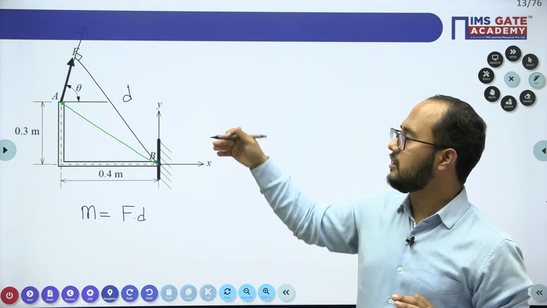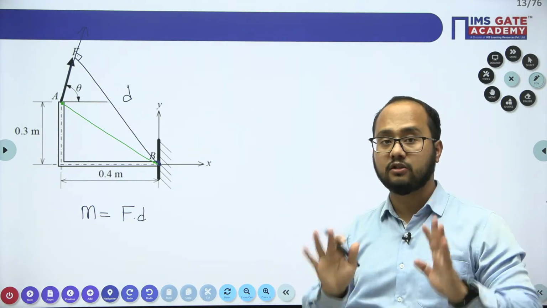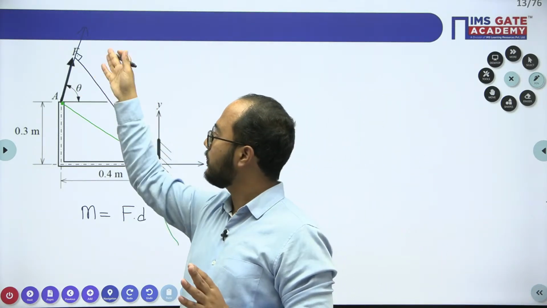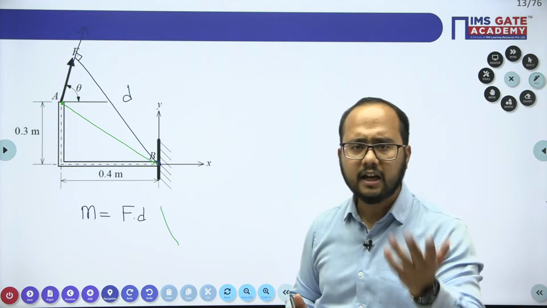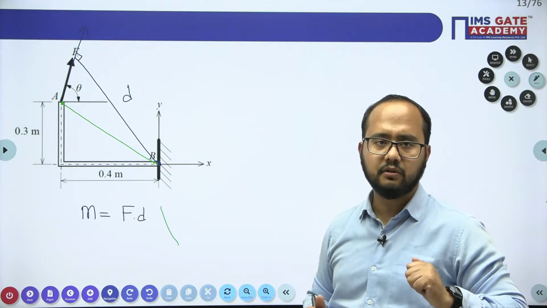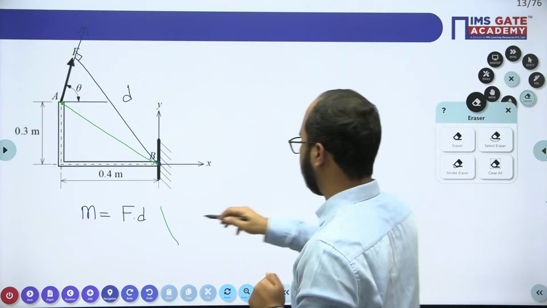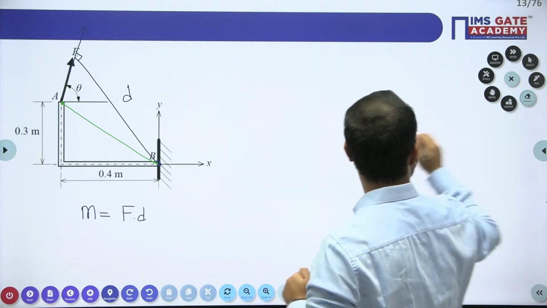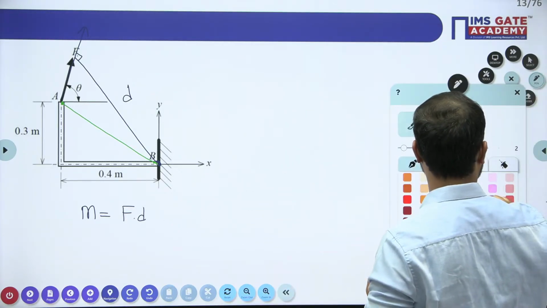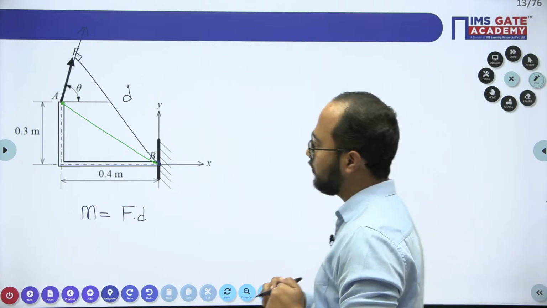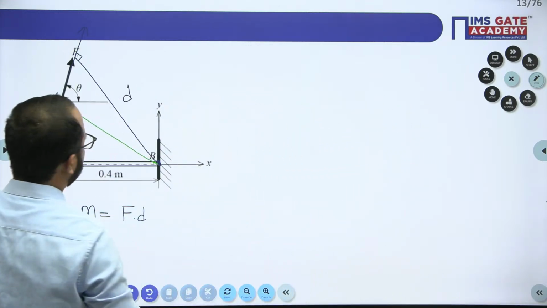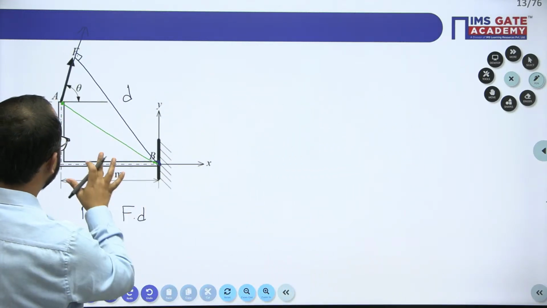Obviously it doesn't look 90 degrees, but assume that this distance is perpendicular. Yes, very good. Line of action of force, then only we'll get the answer for the maximum bending moment. So always remember, whenever you are writing the moment, the distance d has to be perpendicular.